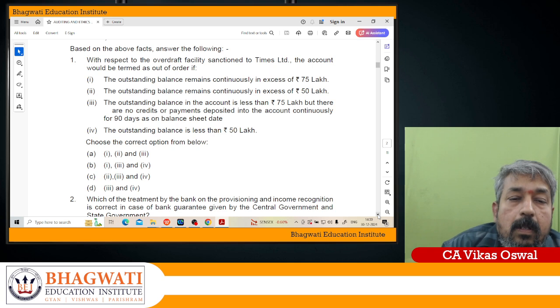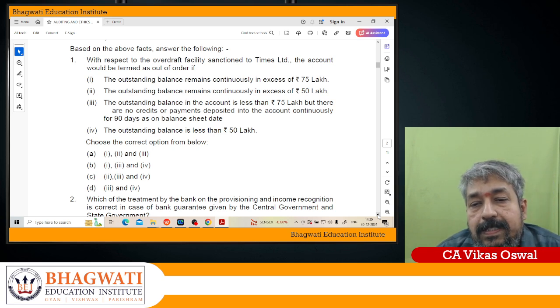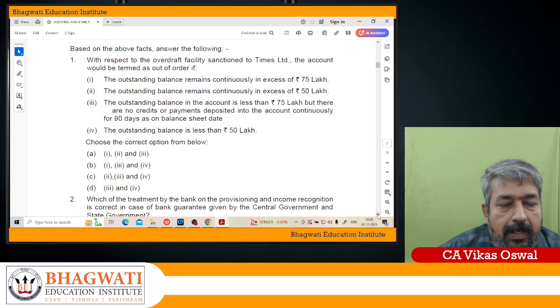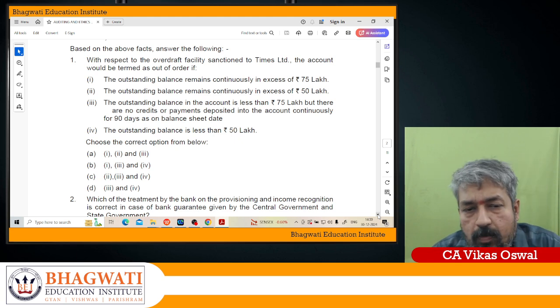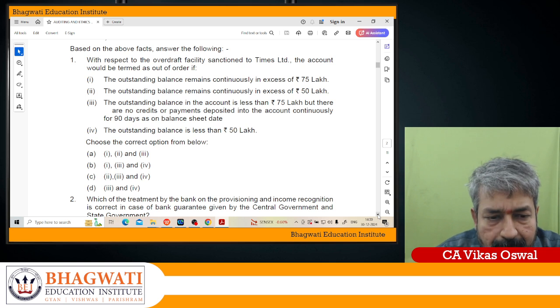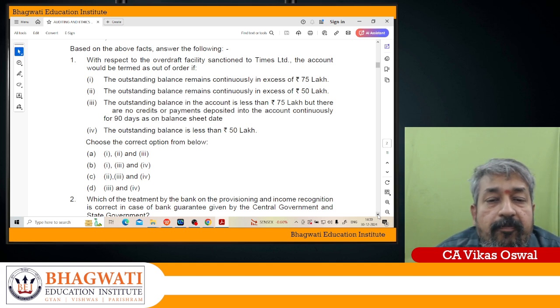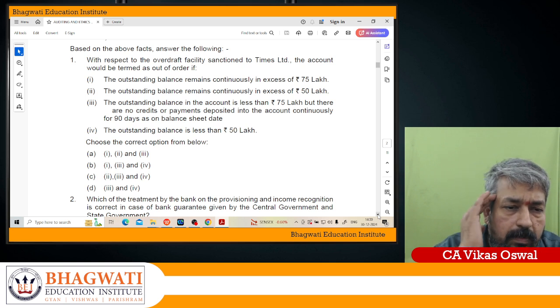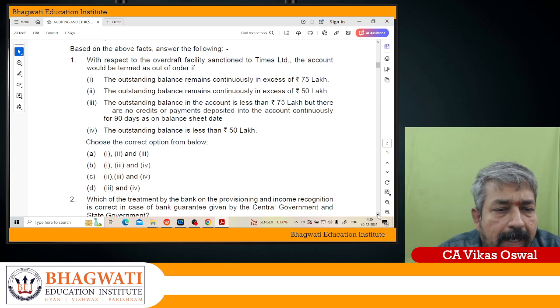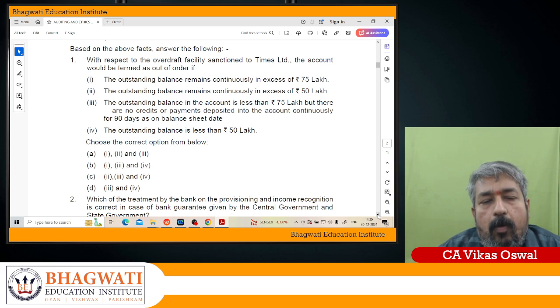Correct. The outstanding balance in the account is less than 75 lakhs, but there are no credits or payments deposited in the account continuously for 90 days as on the balance sheet date. Then yes, correct, you will treat it as out of order. Then, the outstanding balance is less than 50 lakhs. Now, the fourth option will not be considered for out of order.